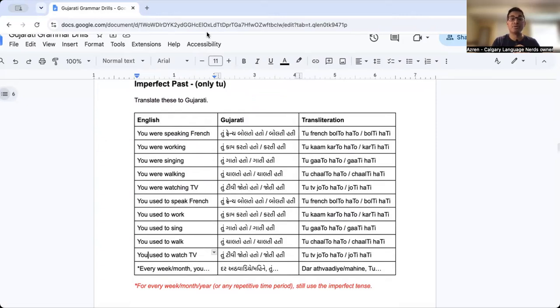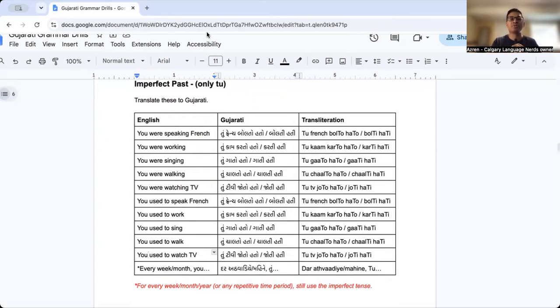Tu French bolto to, tu French bolti thi, tu kaam karto to, tu kaam karti thi, tu gato to, tu gati thi. So again, it's the exact same as the who forms, except now all the who changed to tu. So I was speaking French, who French bolto to, masculine, who French bolti thi, feminine. You were speaking French, instead of who French bolto to, tu French bolto to, tu French bolti thi. You can see that very clearly on the screen.